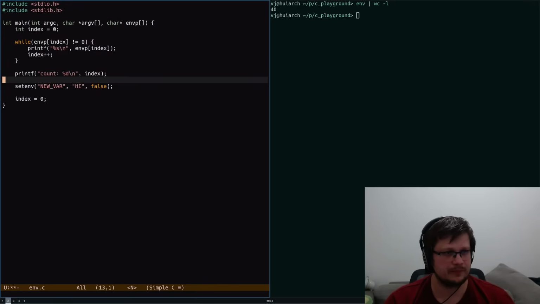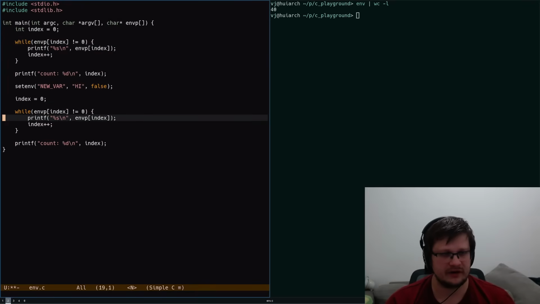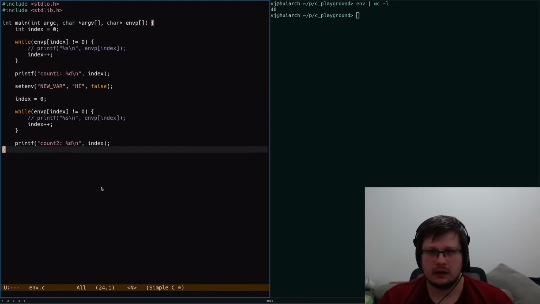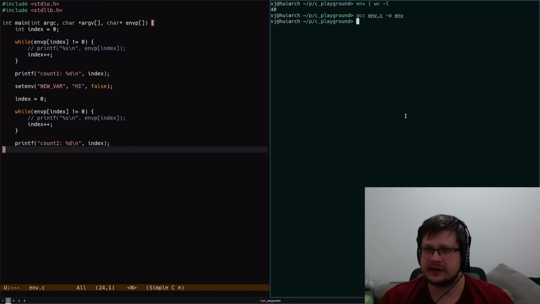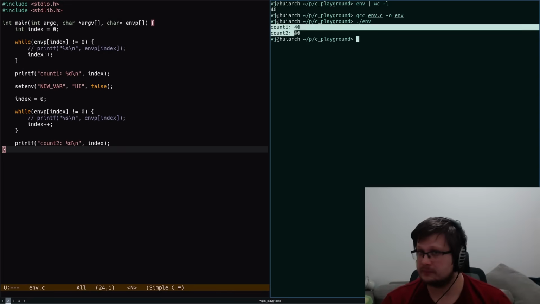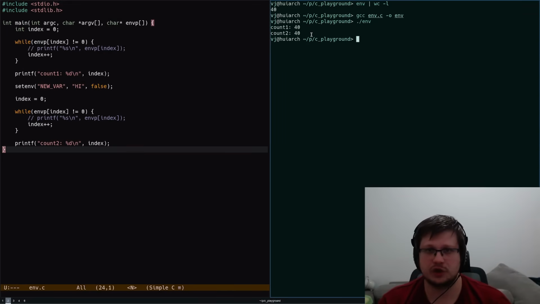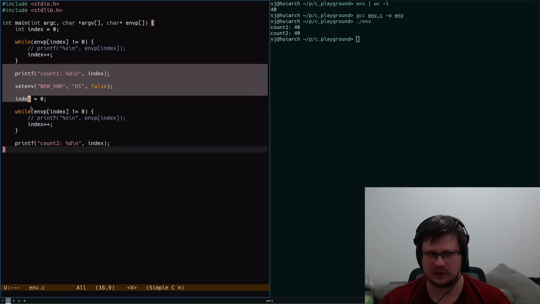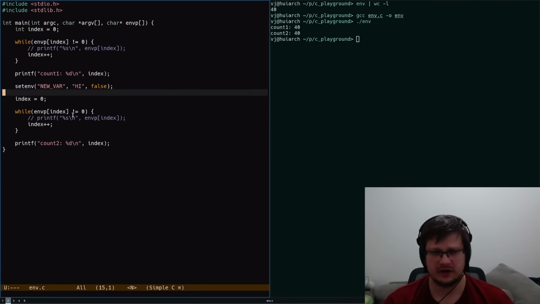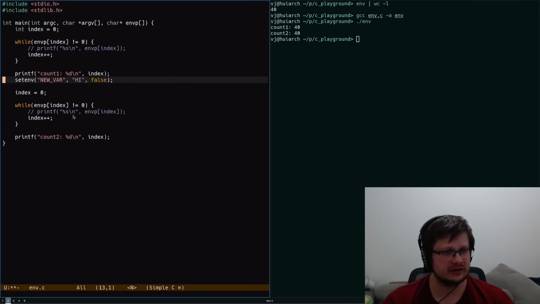Let's just enumerate all of the environment variables. Let's not print them anymore. Let's just call this count2 and call the first one count1. And let's recompile and rerun it. And wouldn't you look at that, both of them show the count being 40, even though we supposedly added something new. So what is going on here?